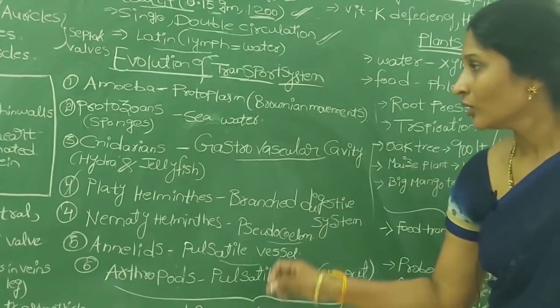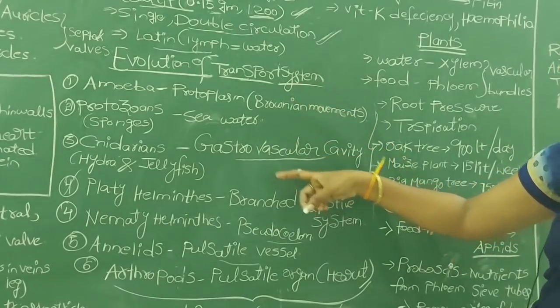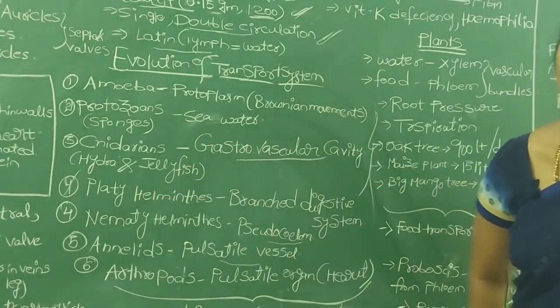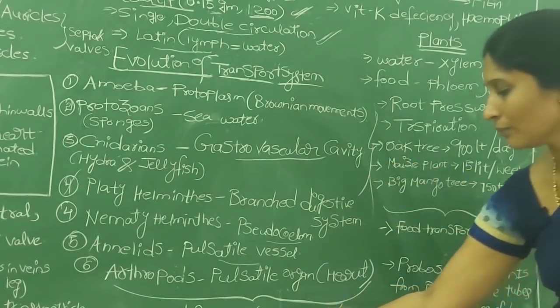So these are all the different transportation systems in different organisms. You just read carefully, mostly this is an important area. The next one, blood pressure.